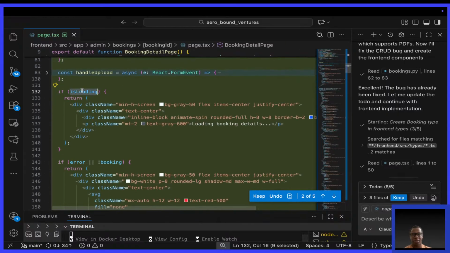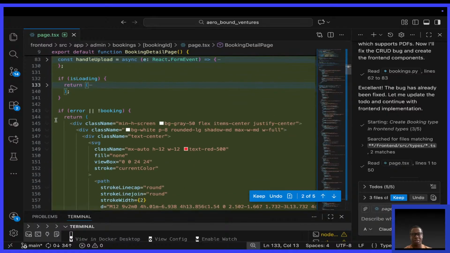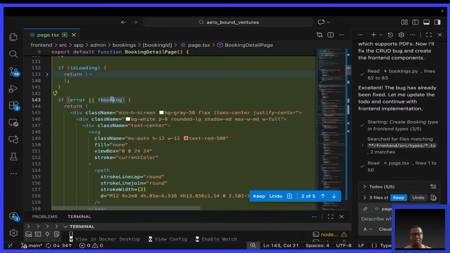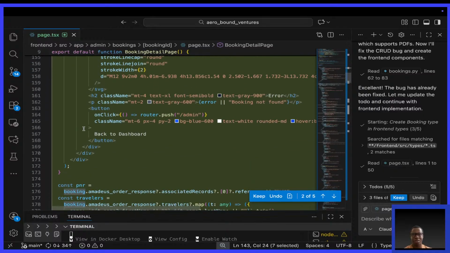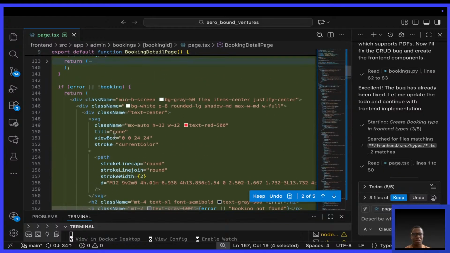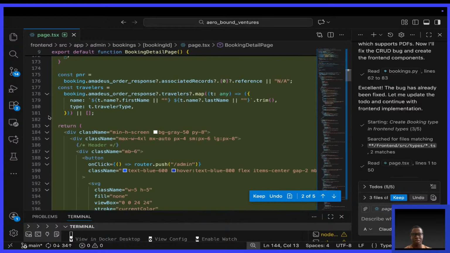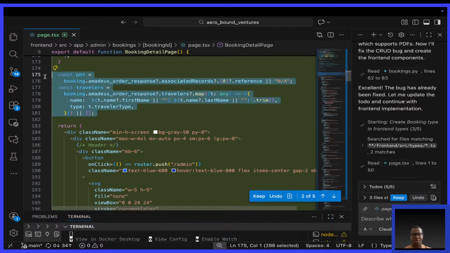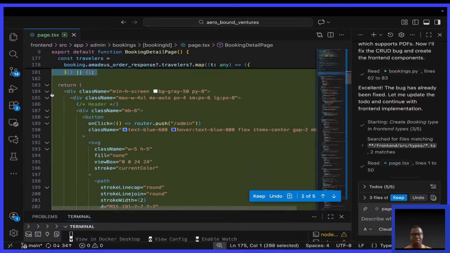So in case we are loading anything, we show this message, loading booking details. If error or not booking, there's also this message here that says back to dashboard. I'm not interested in that. Then we have this for picking the PNR, but we shall look at that soon.